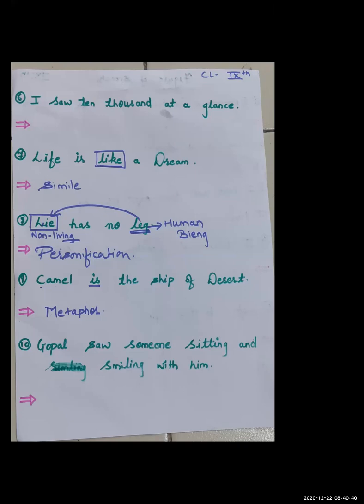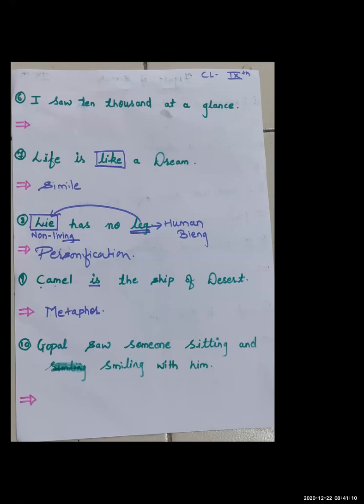So the next one is that camel is the ship of desert. Can you tell me, camel is the ship of the desert? Again I'm telling you, don't get confused between simile and metaphor. In simile, like, as, and than are there, and in metaphor we don't have the words like, as, than.